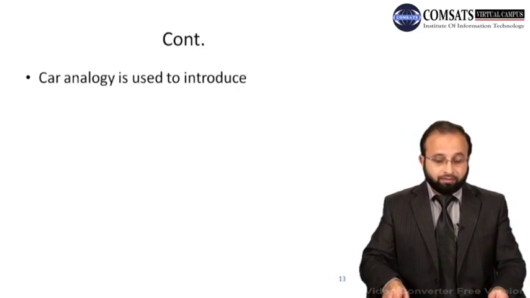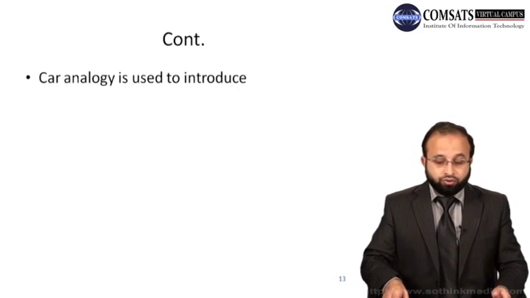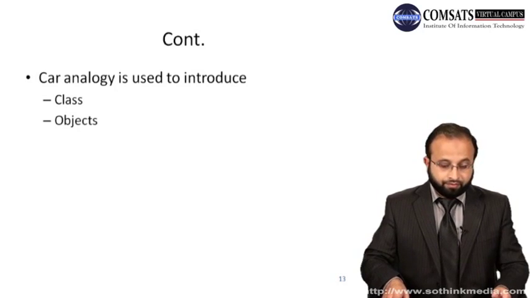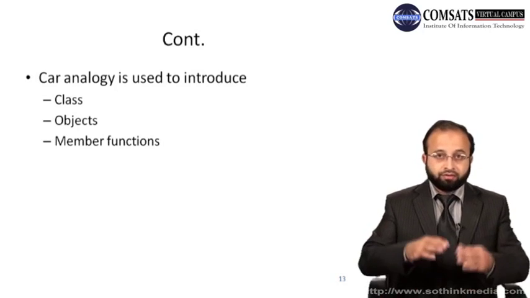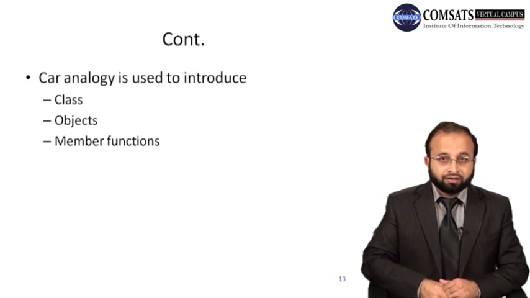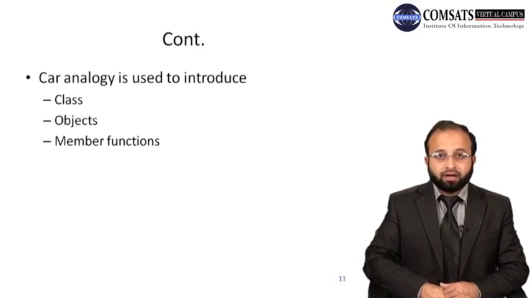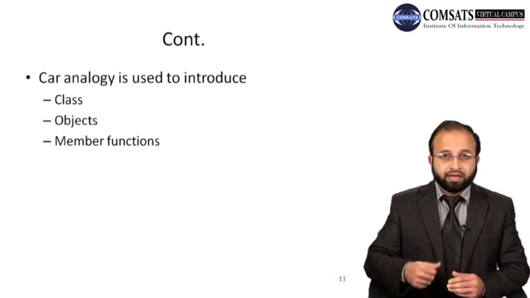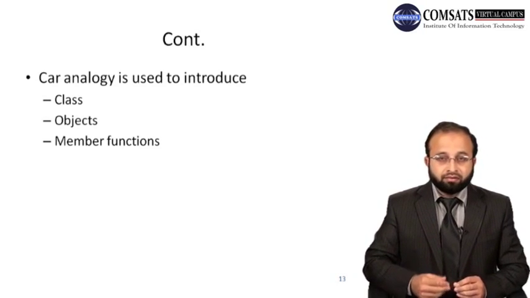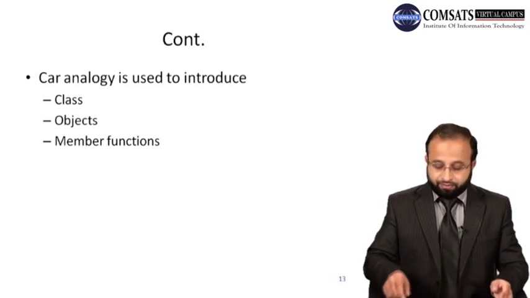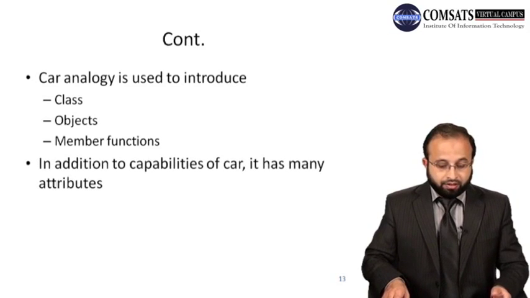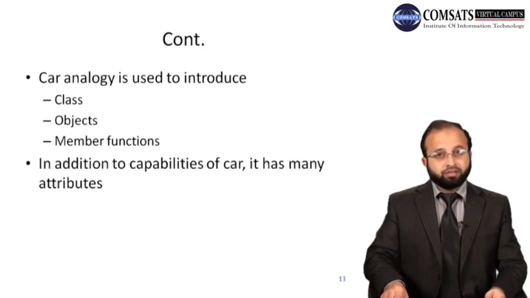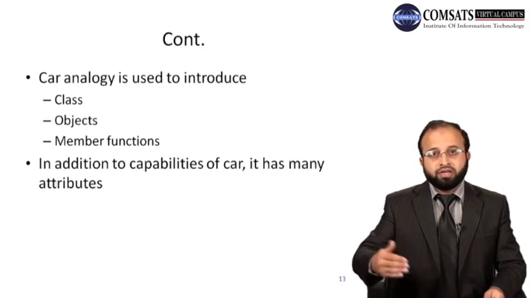Now we can see that a car analogy is used to introduce class, objects, and member functions. In the case of a car, what are the member functions? Member functions are pressing the accelerator pedal, the brake pedal, the steering wheel, the transmission shift. These are the member functions of a car. So we can say these are the capabilities of the car. A car is capable of doing these things.